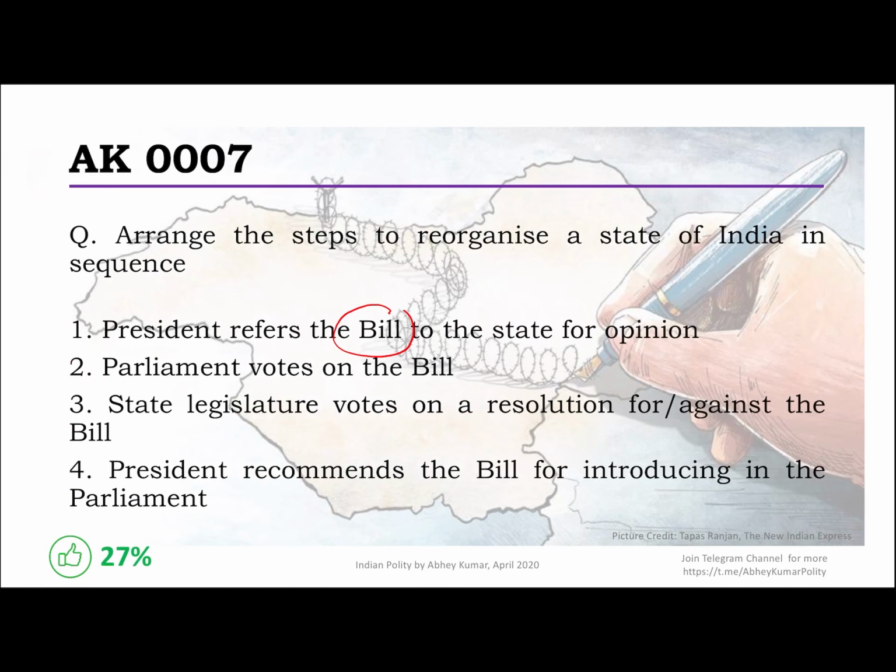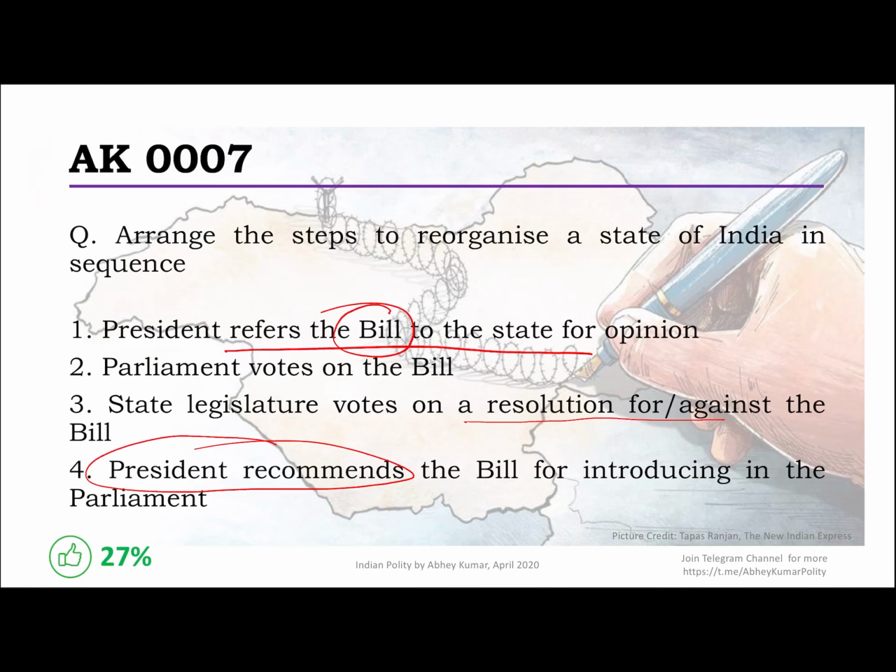The first important thing you should know, there must be a bill. It must be recommended by the president. It must be referred to the state for opinion. And when the president refers the bill to the state for opinion, there may be a time limit, there may not be a time limit. And whatever the state resolution is, it is really not binding on the president. It can still go ahead with the introduction of the bill in the Parliament.